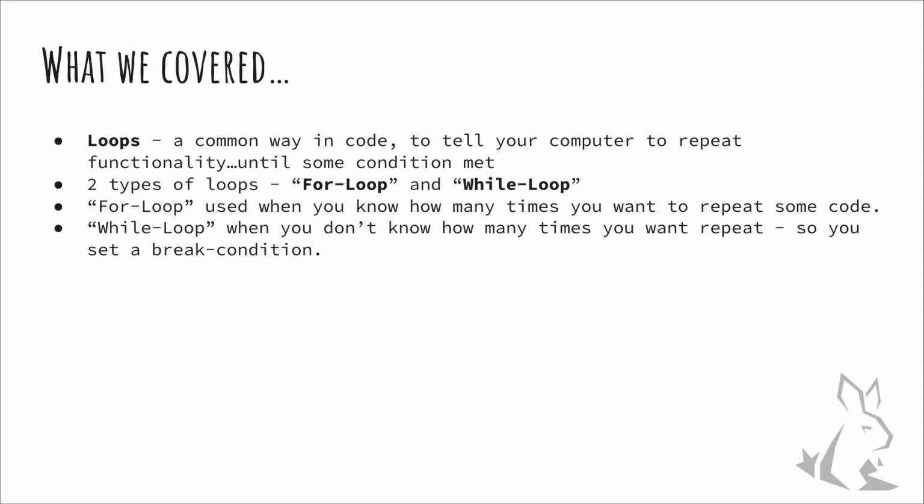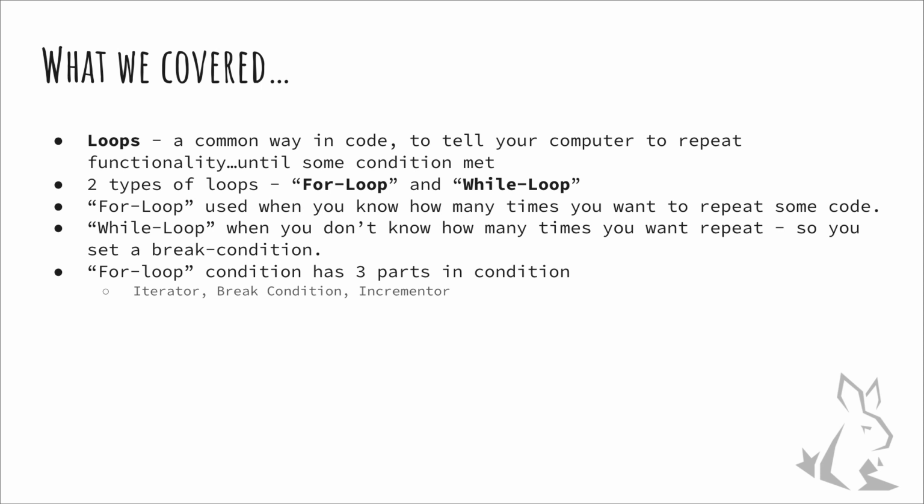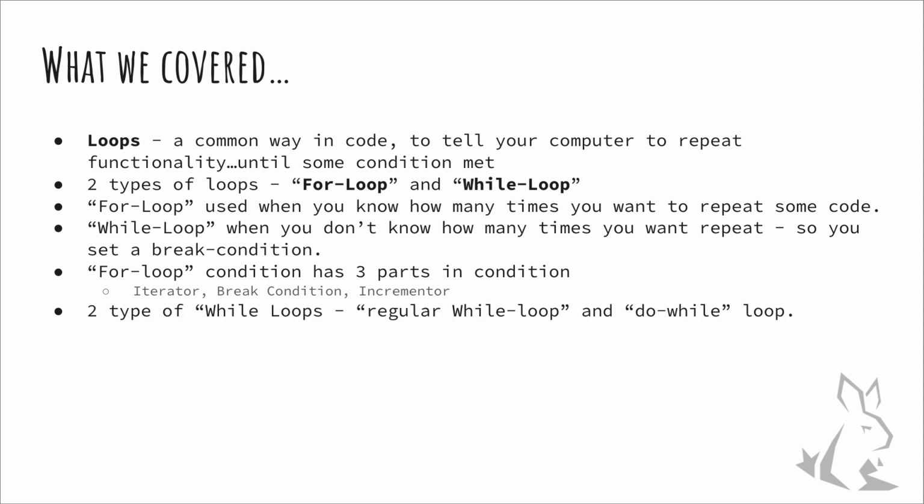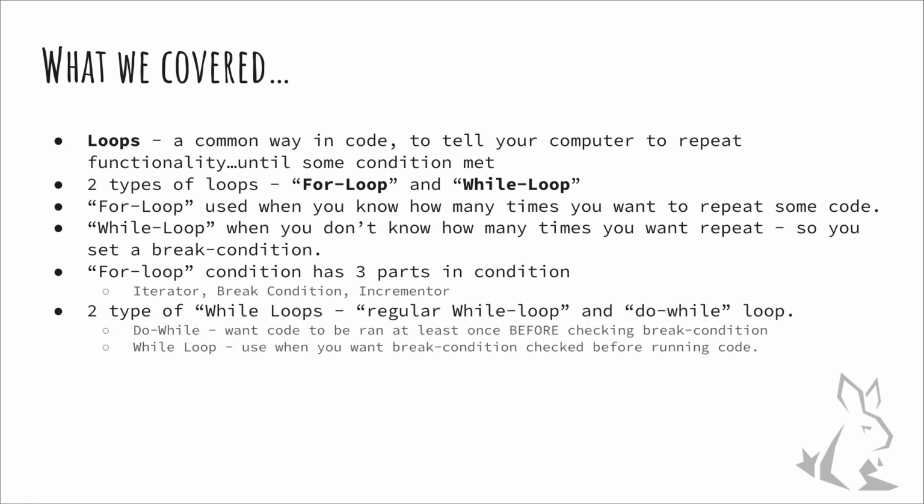In both for loops and while loops, they're very common and they both depend on a condition or a set of conditions. A for loop has three different parts in its condition, and we talked about all of those as well. The first one is setting up the start, the second is basically when you want the loop to stop running, and the third one is just the iterator. There are two types of while loops. There's a regular while loop and a do while loop. The regular while loop is a loop that you use when you want the condition to be checked first, and you want the loop to run until the condition is met, whereas the do while loop is used when you want that code to be run at least once, and then if the condition is not met, to continuously run until the condition is met. So there's a slight difference between the two.